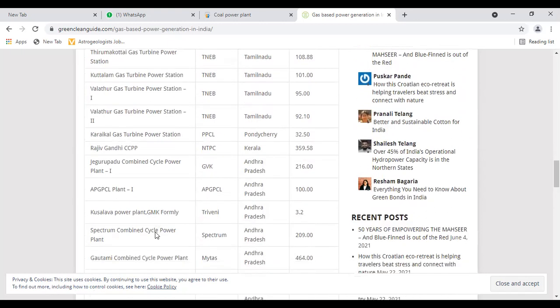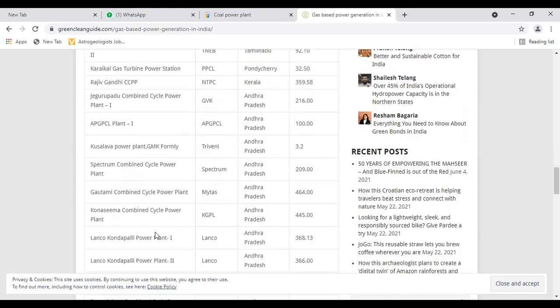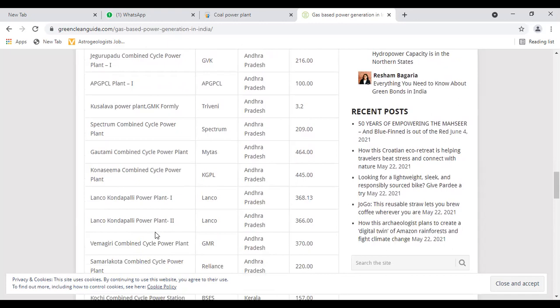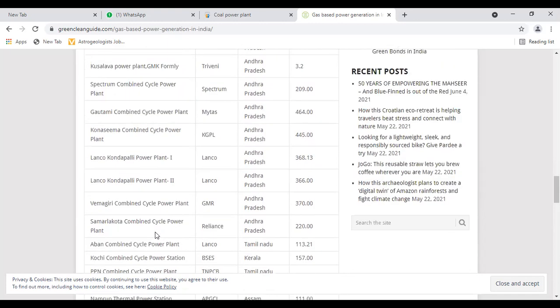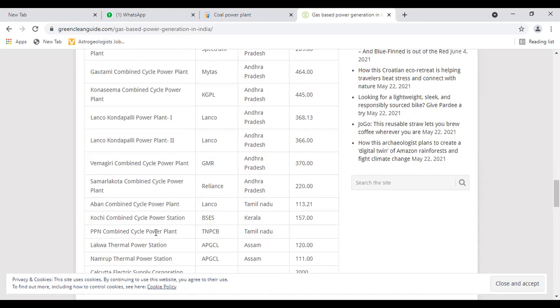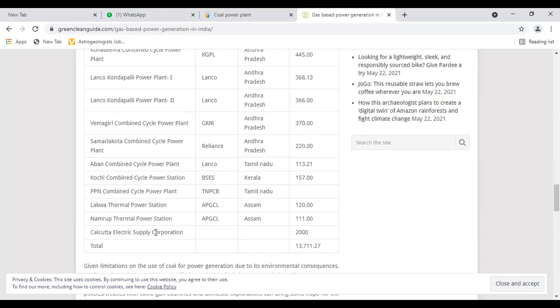Karaikal Gas Turbine Power Station, Rajiv Gandhi CCPP, Jegurupadu Combined Cycle Power Plant 1, APGPCL Plant 1, Kusalwa Power Plant GMK formerly, Spectrum Combined Cycle Power Plant, Gautami Combined Cycle Power Plant, Konaseema Combined Cycle Power Plant, Lanco Kondapalli Power Plant 1, Lanco Kondapalli Power Plant 2, Vemagiri Combined Cycle Power Plant, Samalkot Combined Cycle Power Plant, Aban Combined Cycle Power Plant, Kochi Combined Cycle Power Station, PPN Combined Cycle Power Plant, Lakwa Thermal Power Station, Namrup Thermal Power Station, Kolkata Electric Supply Corporation.